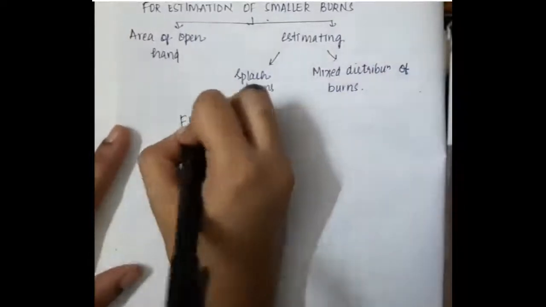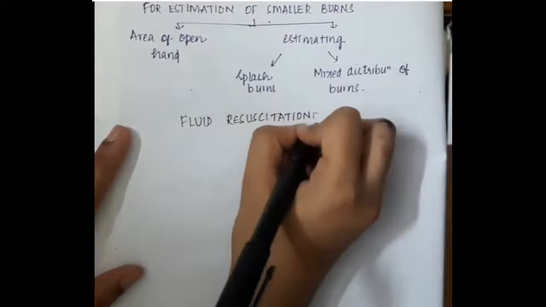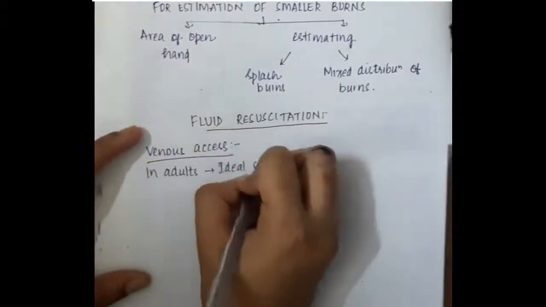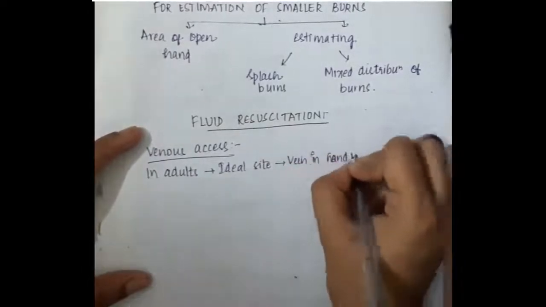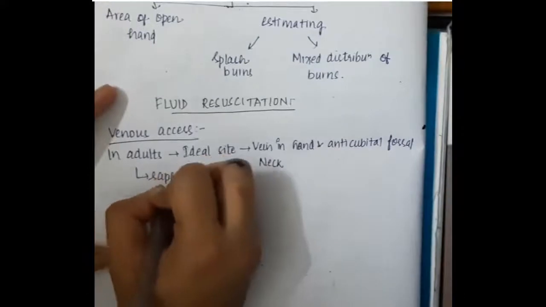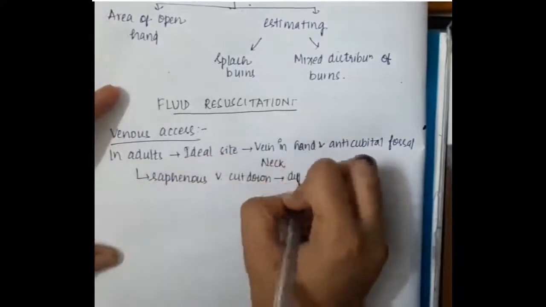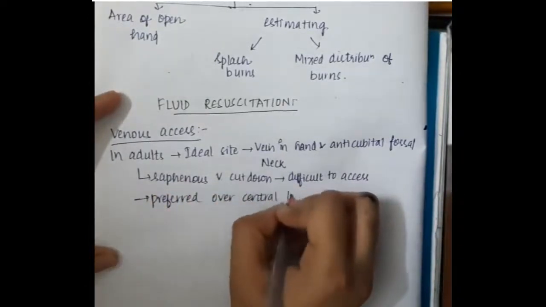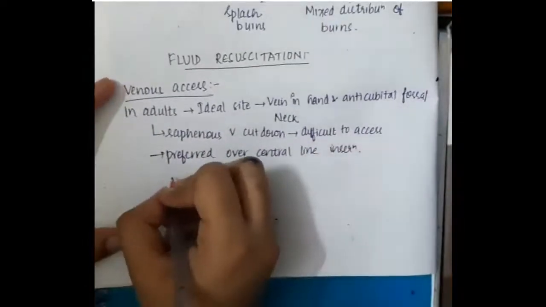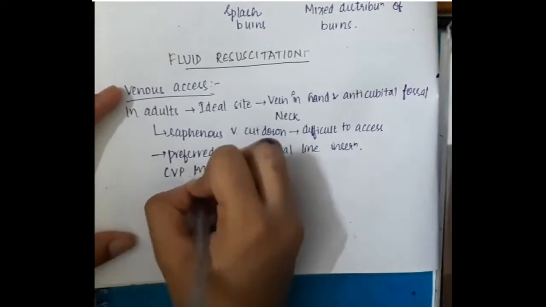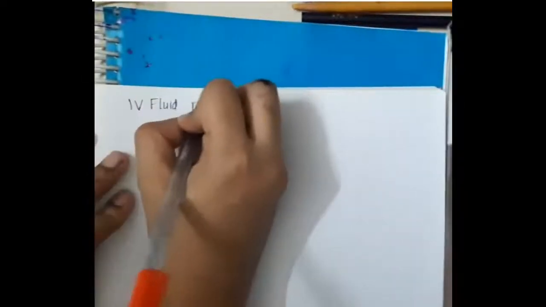Then let us now learn about the fluid resuscitation. In the fluid resuscitation, first is venous access. In adults, the ideal site is the vein of the hand, antecubital fossa, or neck. Saphenous vein cut down has been used in the past, but it is very difficult to access. The peripheral line is preferred over the central line, and CVP monitoring can also be done in burns patients. Then IV fluid resuscitation.